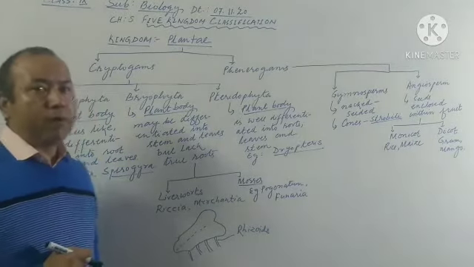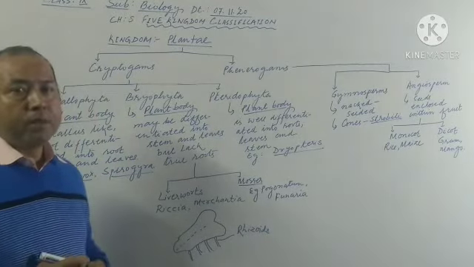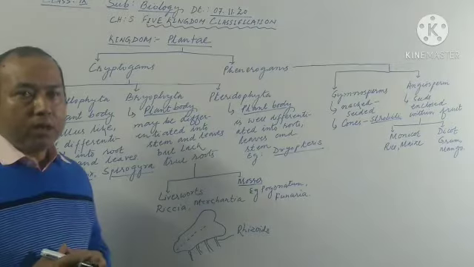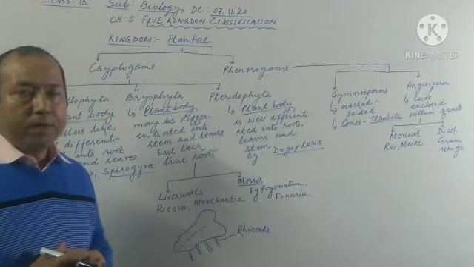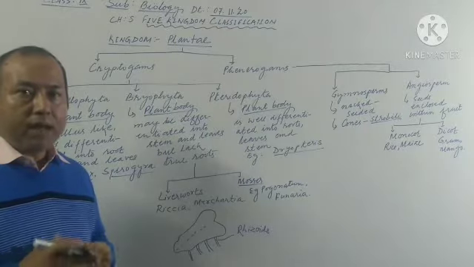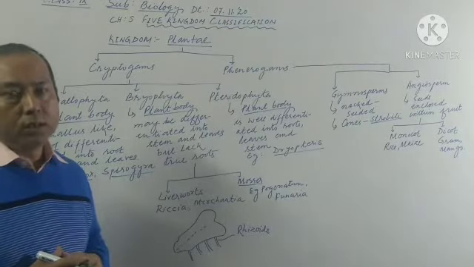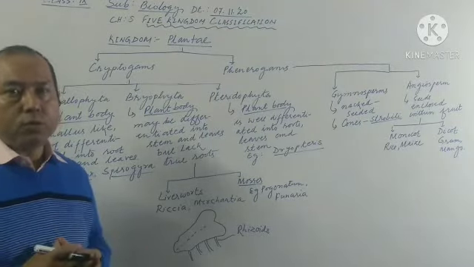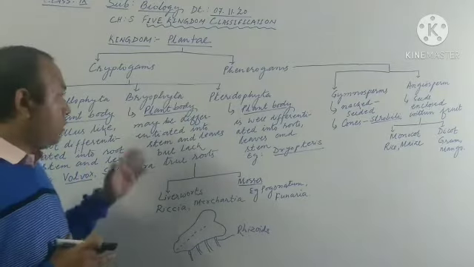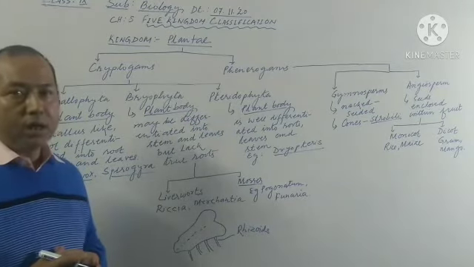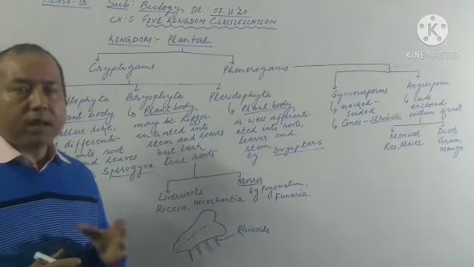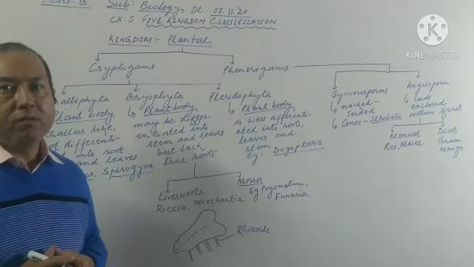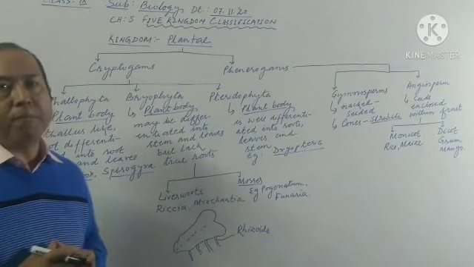Then comes Bryophyta. In Bryophyta, the plant body is differentiated into stem and leaves, but they lack true roots. There is the presence of root-like structures in Bryophyta, but these do not bear any vascular tissues like xylem and phloem.